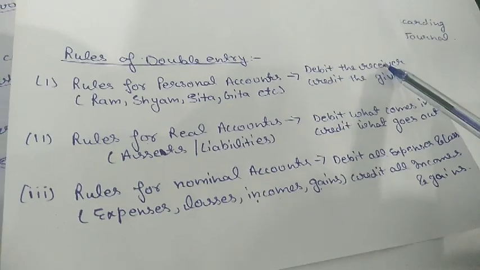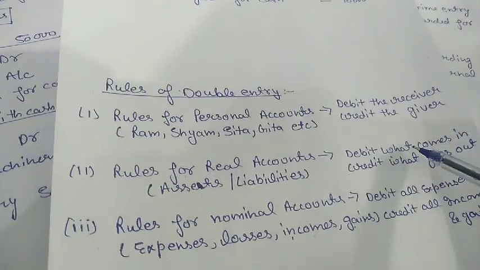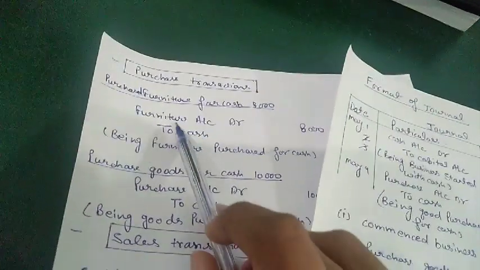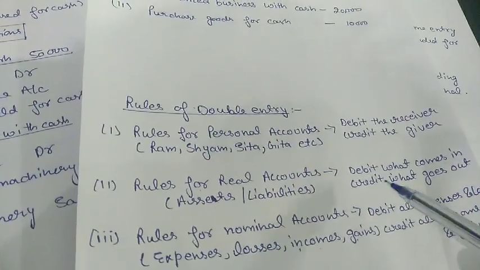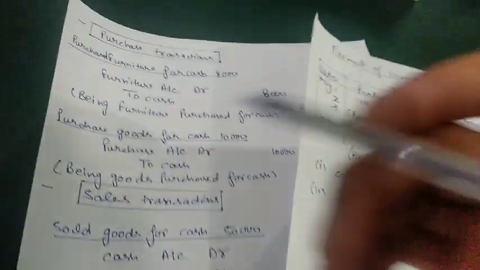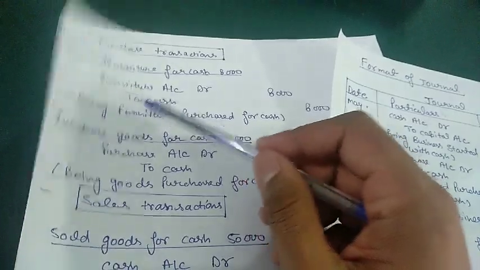Debit the receiver? Nothing. Credit the giver? Nothing. Debit what comes in? In case of purchase of furniture, what comes into the business? That is furniture, so we will debit the furniture. Next is credit what goes out. When we are paying in cash for the purchase of furniture, it means cash is going out, so it will be 'to cash'.